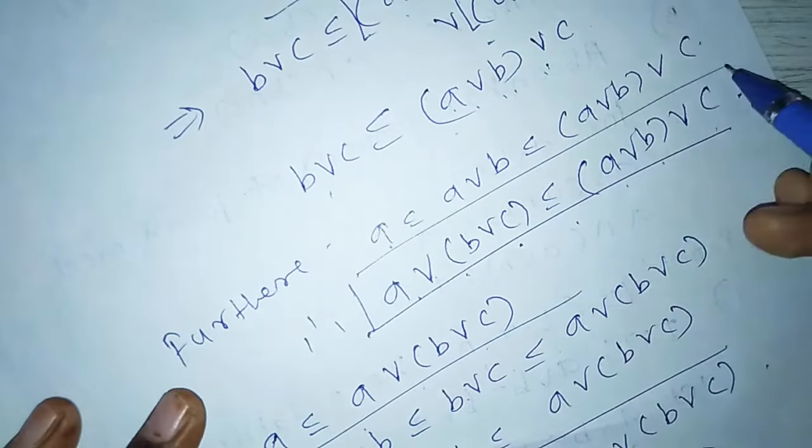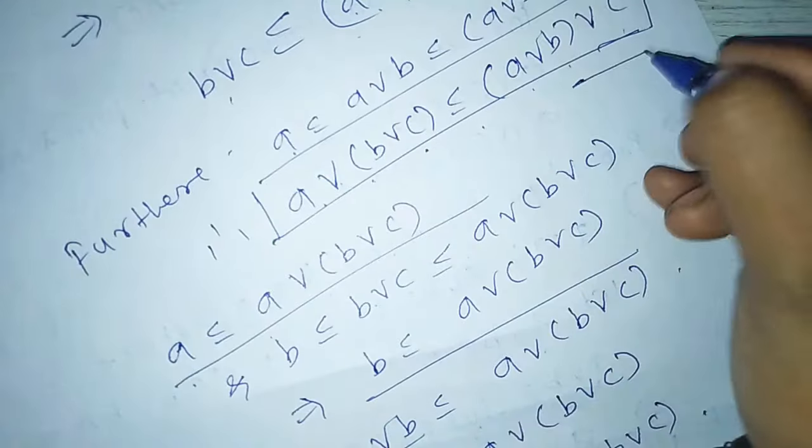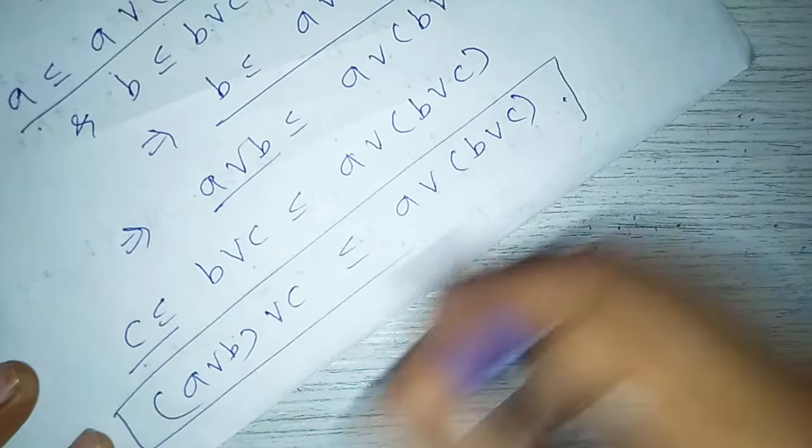From this, give it as equation number 1, and from this give it as equation number 2.